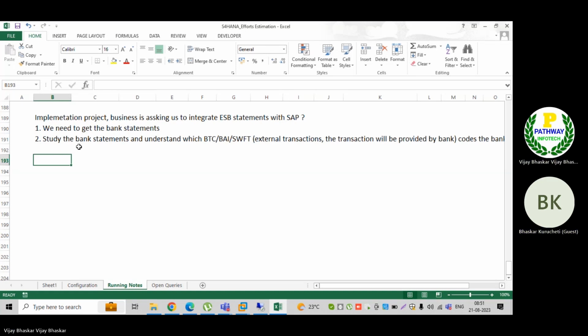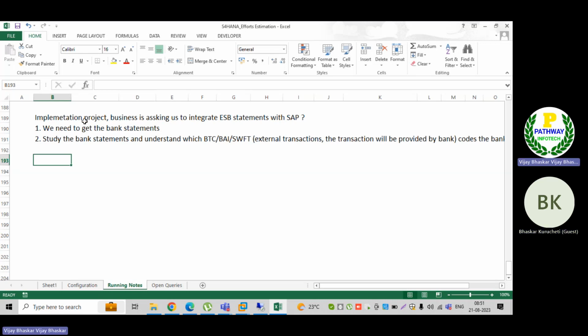Exactly, sir. So what we need to do? First, we need to study that file. Then we need to discuss with the bank: are you sending only the bank statement, only these particular BTC codes from the statement, or anything different? Okay, different than these codes.